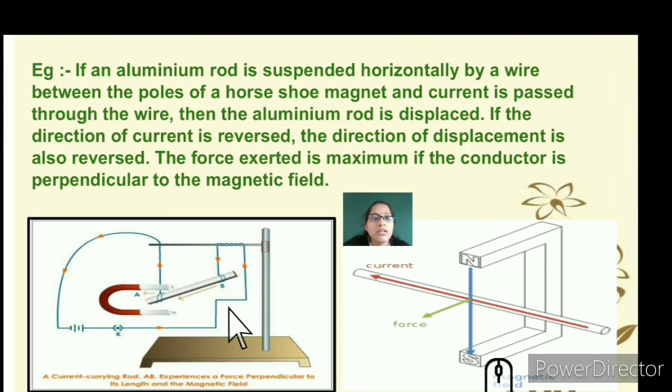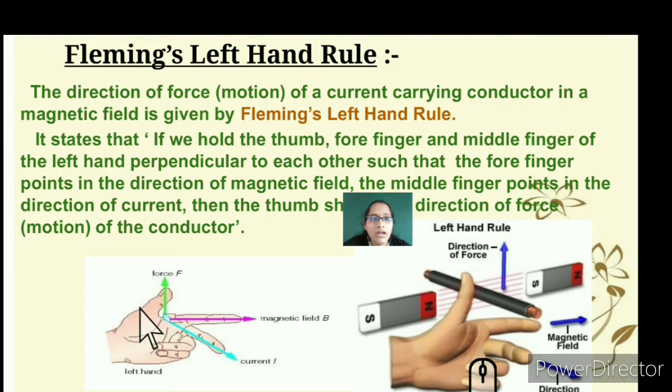So what happens here is the force exerted is maximum if the current or the conductor is perpendicular to the magnetic field. So if the current carrying conductor is perpendicular to the magnetic field, then the force exerted is more or greater. So this is more important.